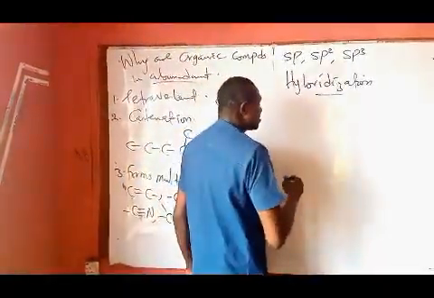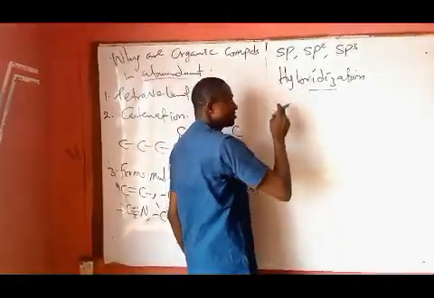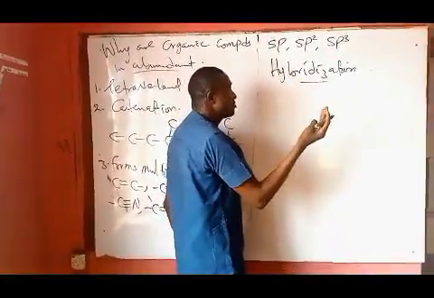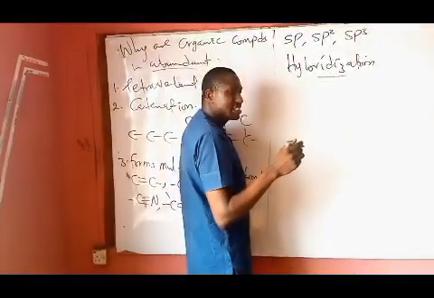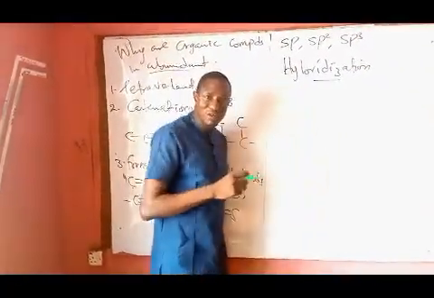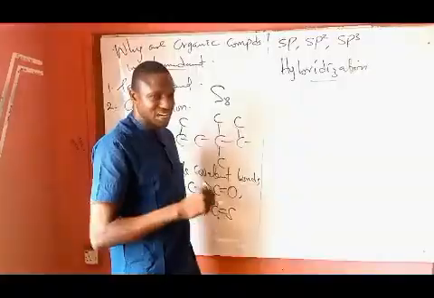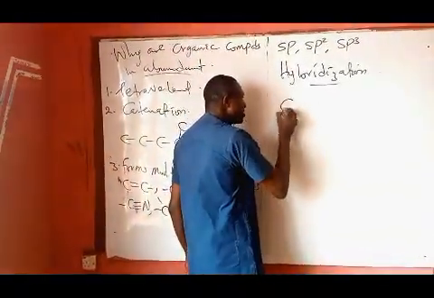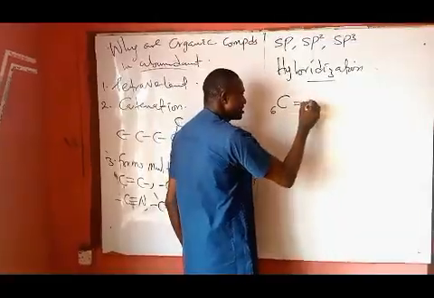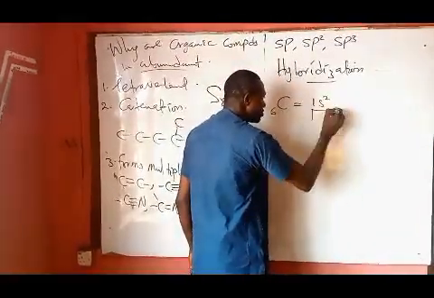Now, to discuss that, remember I said earlier on that carbon has 3 types of hybrid orbitals which are written above. We need to understand the electronic configuration of the carbon atom, both in the ground state as well as in the excited state. The electronic configuration of carbon in the ground state is 1s2.